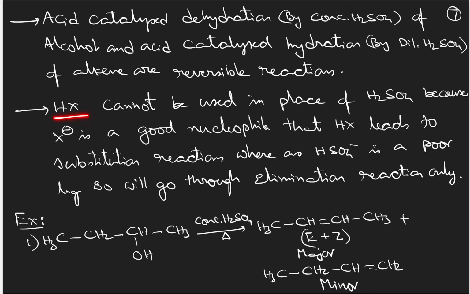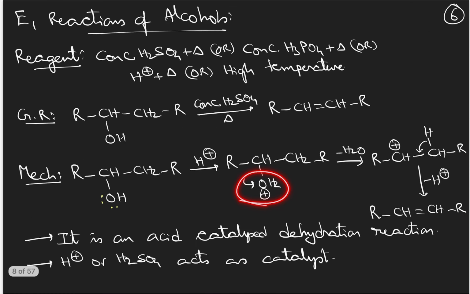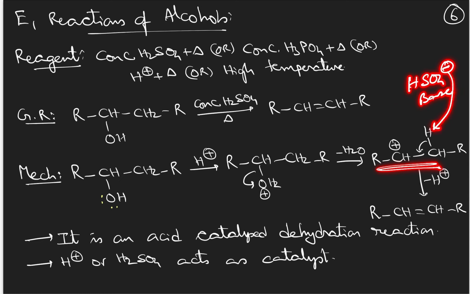And HX cannot be taken in place of sulfuric acid. After protonation, removal of water molecule and formation of carbocation, if you take sulfuric acid, the anion present will be HSO4 minus, which will act as a base and abstract the H plus ion and form the alkene product successfully.